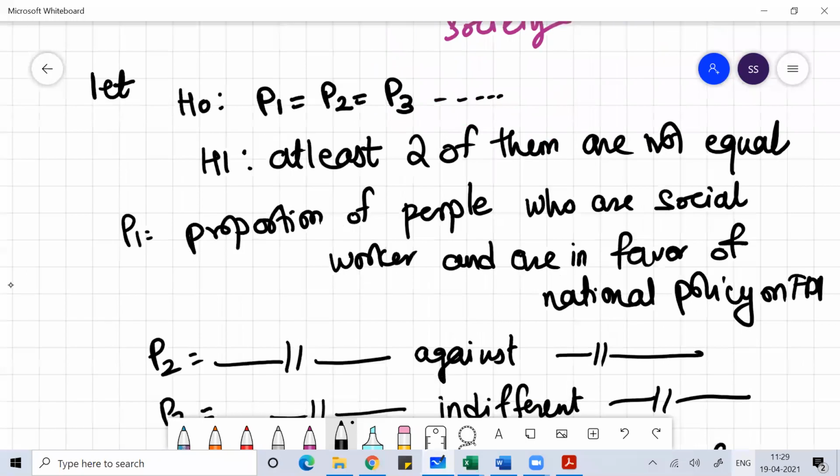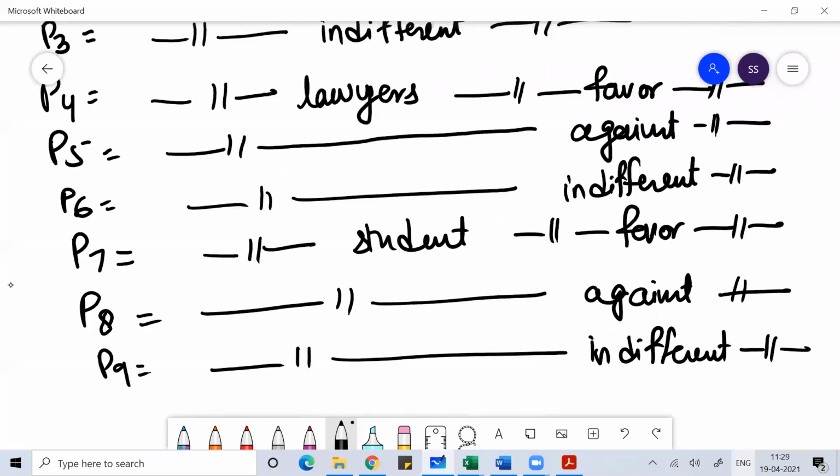So we have a null hypothesis and an alternative hypothesis. In the chi-square test, in the null hypothesis, we say the two sets of data are independent of each other. While in the alternative hypothesis, we say that no, they are not independent, they are dependent on each other. So we need to do this test of hypothesis.